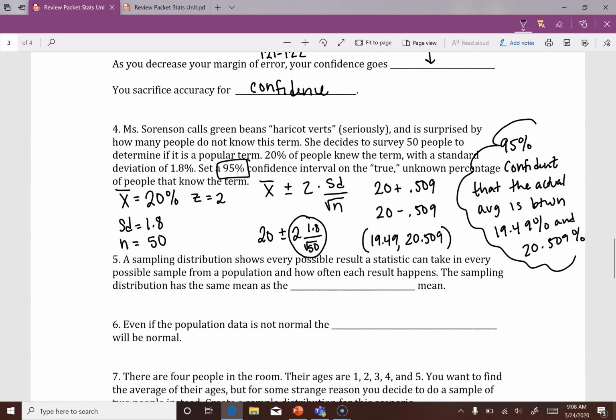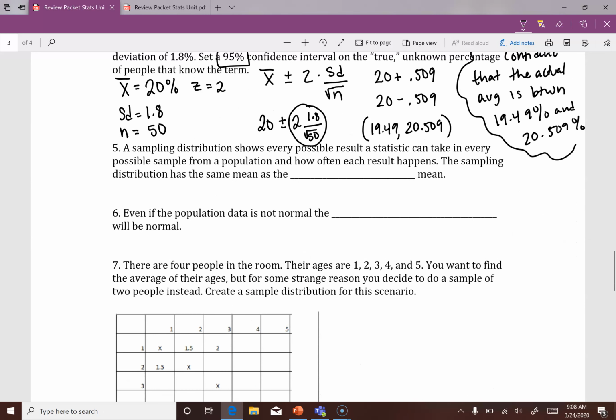All right, moving forward. A sampling distribution shows every possible result of a statistic that it can take and every possible sample from a population and how often each result happens. So the sample distribution actually has the same mean as the population. And we're going to do an example of that below if you're not sure what I'm talking about.